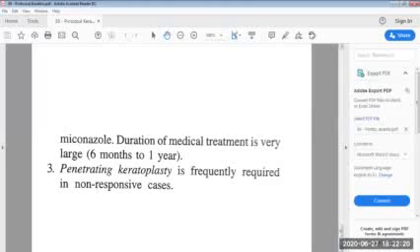In the next session, we will discuss allergic keratitis.